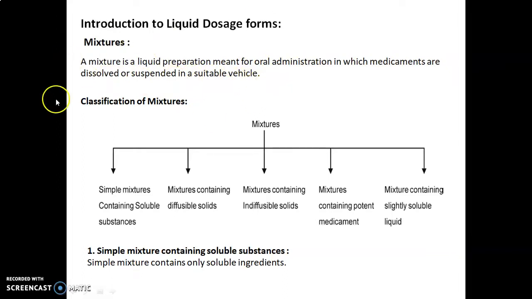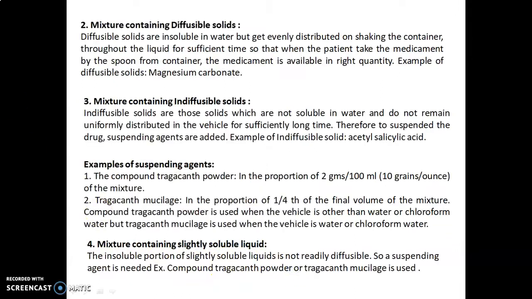vehicle. Classification of mixtures. Mixtures are classified into these 5 types: simple mixture containing soluble substances, mixtures containing diffusible solids, mixtures containing indiffusible solids, mixtures containing potent medicament, and mixture containing slightly soluble liquid. So the first class is a simple mixture containing soluble substances. Simple mixture contains only soluble ingredients.